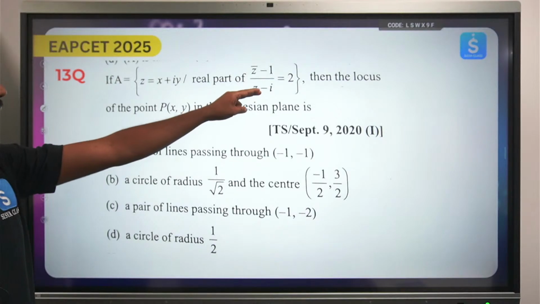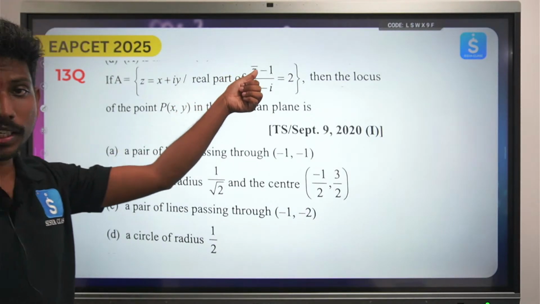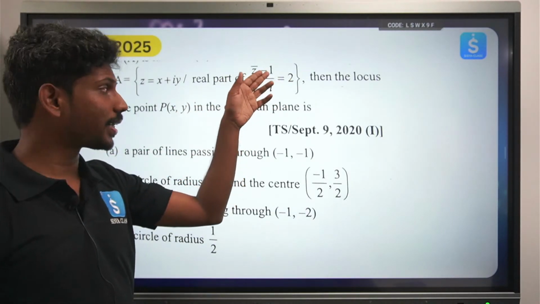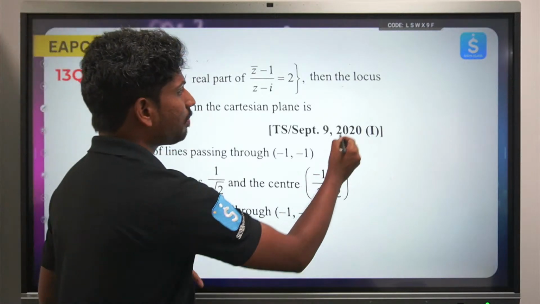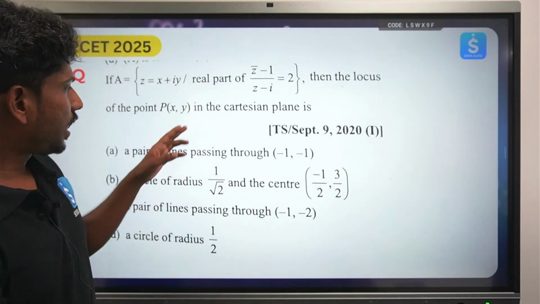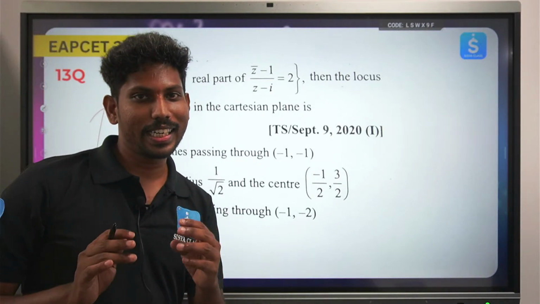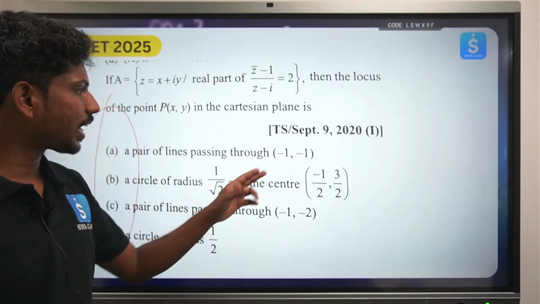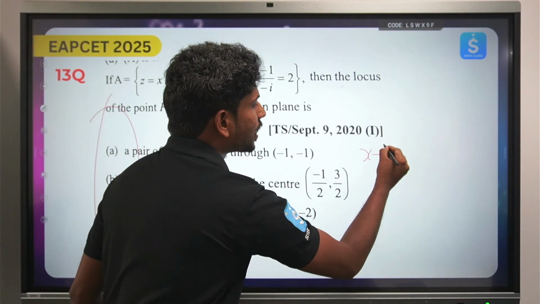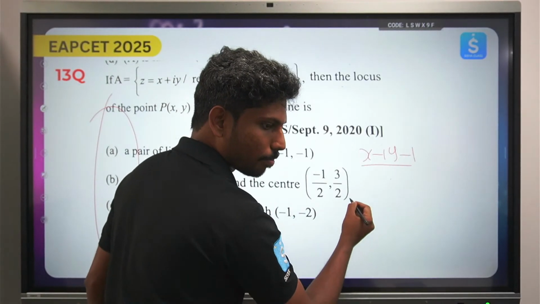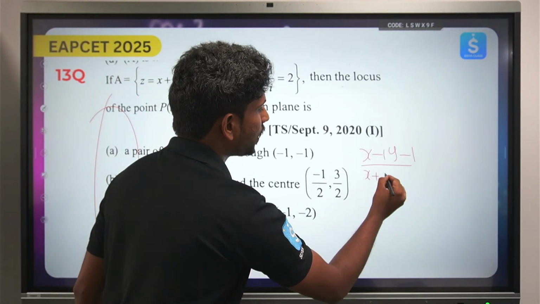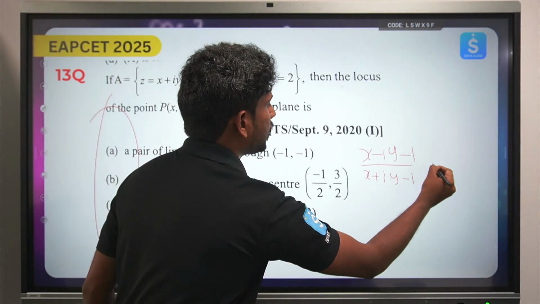z bar by z minus i equals to 2. Take z equals x plus iy, so z bar will be x minus iy, and take the same thing here. It involves a little more calculation, but you will be getting a linear equation, like a straight line. So x minus iy minus 1 by x plus iy minus i is equal to 2.